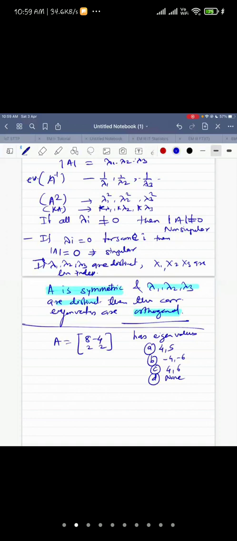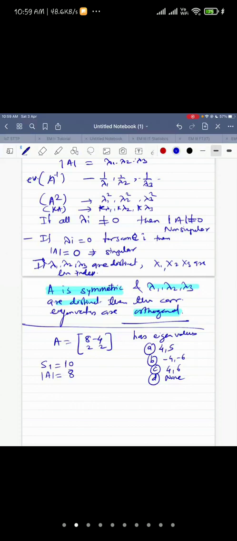What is the correct answer? Now you don't have to do any calculation. What is the trace of this matrix? It is 10. What is the determinant of this matrix? It is 16 minus 8, that is 8.